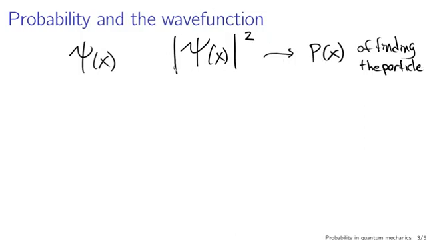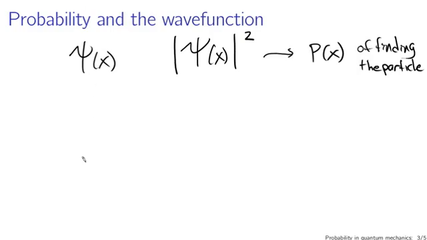So if the squared magnitude of psi is large at a particular location, that means it is likely that the particle will be found at that location. Now the squared magnitude here means that we have to take the squared magnitude of psi. We can't just take psi itself.